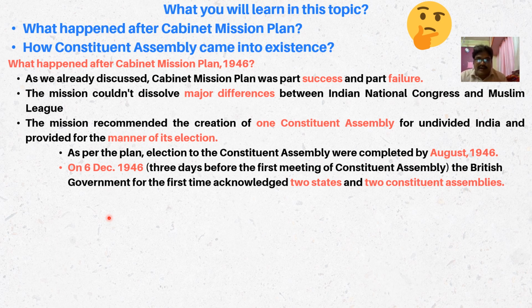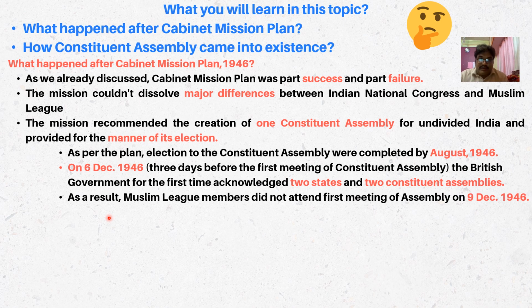This was, I think, one of the most dramatic events, because both Indian National Congress and Muslim League members had participated in the August 1946 election, and after the election and before the meeting of the Constituent Assembly, the British government declared that they had now in principle accepted the partition of India and two Constituent Assemblies. As a result, Muslim League members did not attend the first meeting of the Assembly on 9 December 1946.